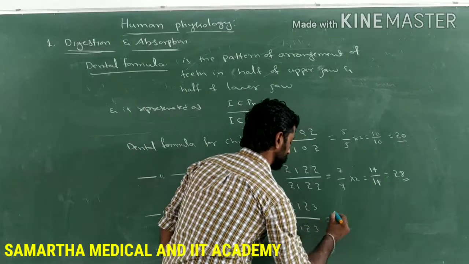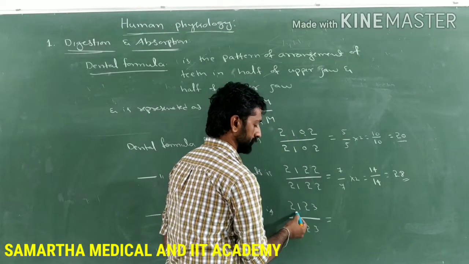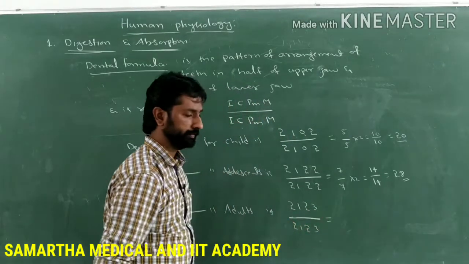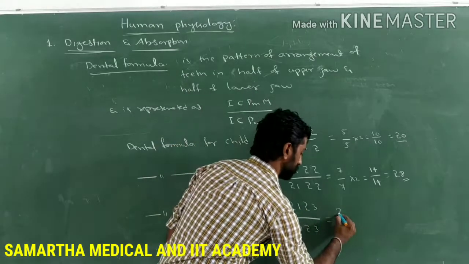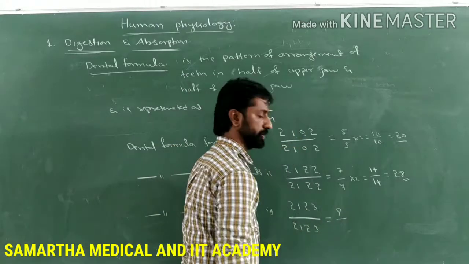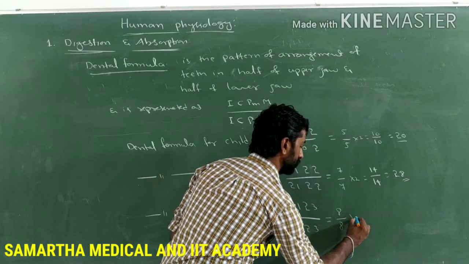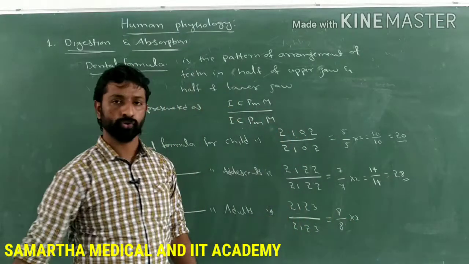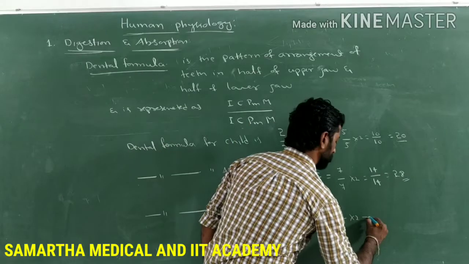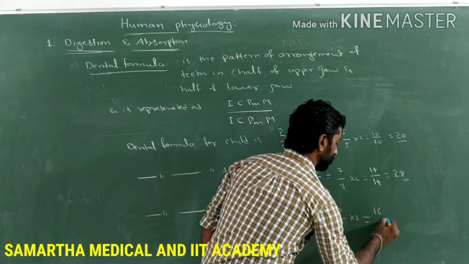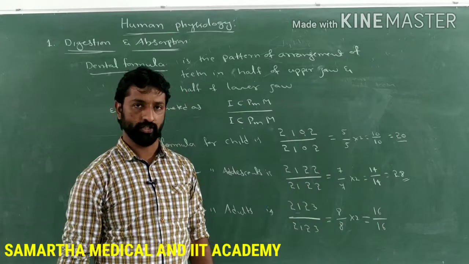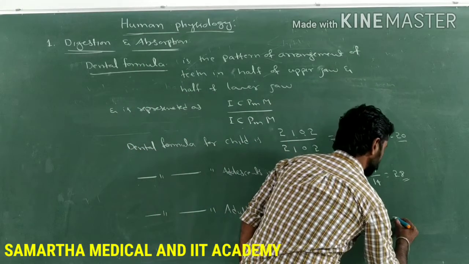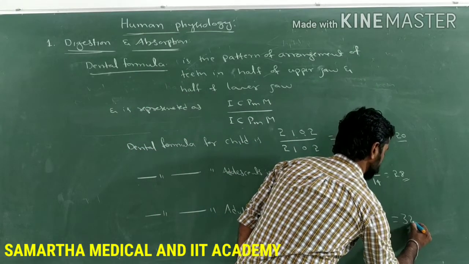So their number, for example 2123, means: 2 plus 1 is 3, then 5 is 8. So 8 in half of the upper jaw, 8 in half of the lower jaw. If you multiply it by 2, you will get the complete number of teeth: total in the upper jaw and total in the lower jaw, that is 16 and 16. So the total number of teeth present in the adult is 32.